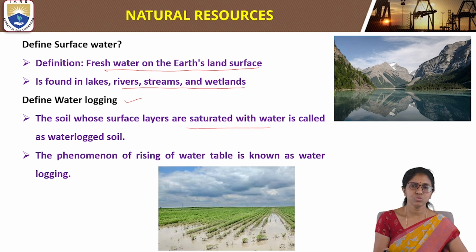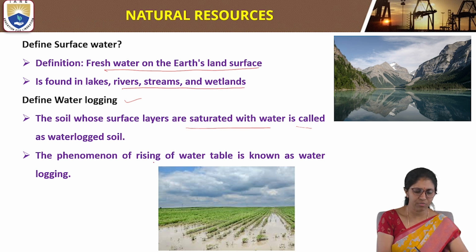The land whose surface layers are saturated with water cannot absorb any extra amount of water.